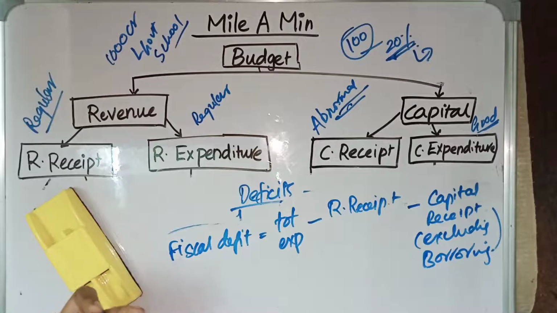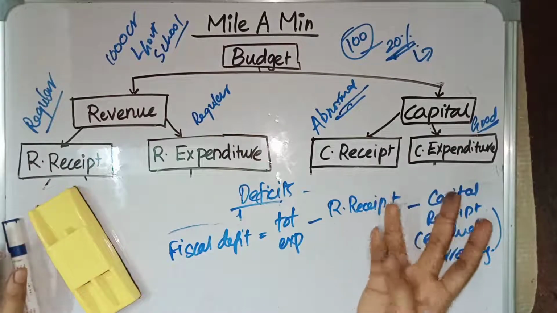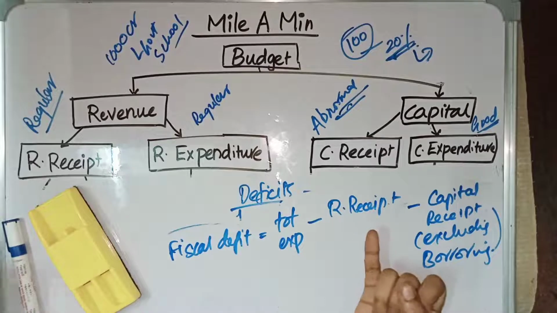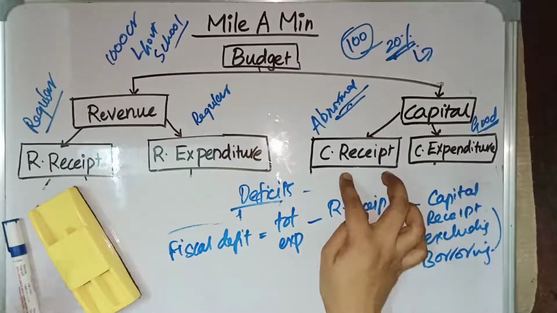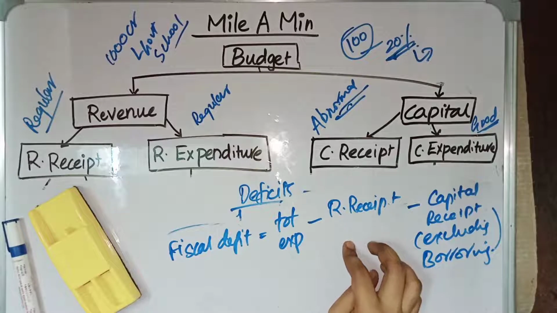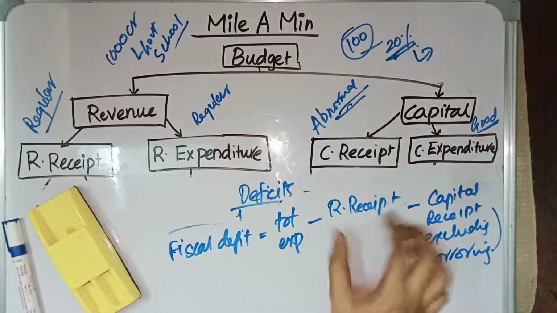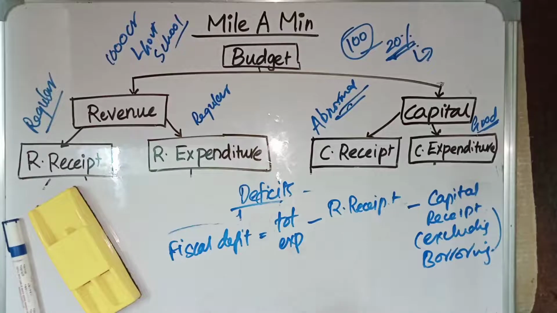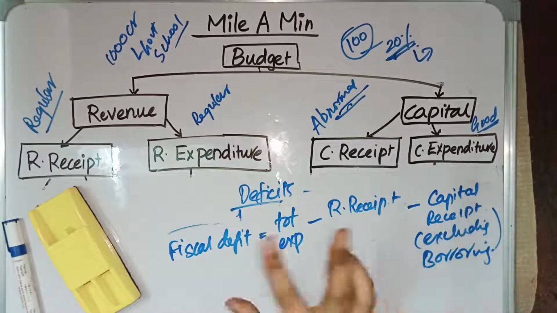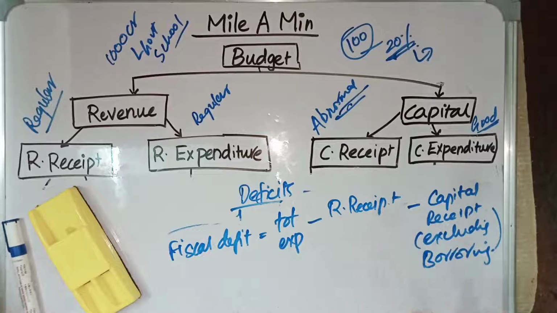So earlier we have seen what is capital receipt. In capital receipt we have debt as well as non-debt. In debt, government can borrow. The amount which government has borrowed comes under debt. And in non-debt we have disinvestment and loan recovery. So in budget deficit, what we did is we took the difference between the total expenditure and the total receipt, whereas in fiscal deficit it is total expenditure minus revenue receipt minus capital receipt, in which borrowing is excluded from capital receipt. This is the important thing which you should remember. Excluding borrowing gives fiscal deficit.